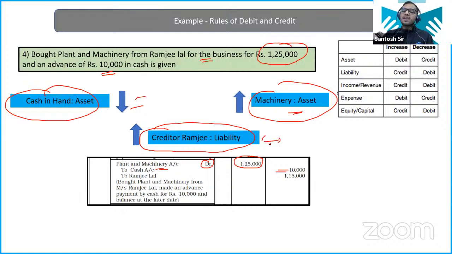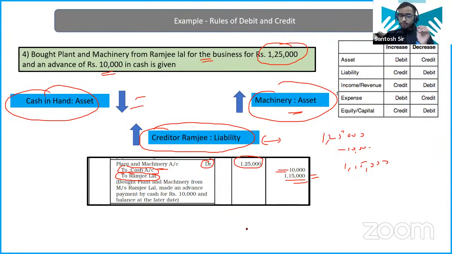Another account is Ramji Lal. Now, Ramji Lal is your creditor. That is your liability. Whenever liability increases, what happens? You credit it. So you are going to write here "To Ramji Lal." Whenever you write the credit entries, you write "To." And what will be the amount? Very easy. Total amount was 1,25,000. You have paid 10,000. So the rest of the amount is 1,15,000. So the creditor Ramji Lal will be created by 1,15,000.